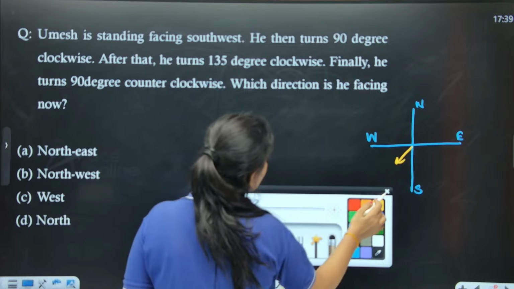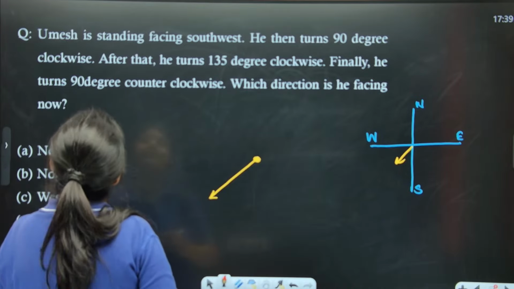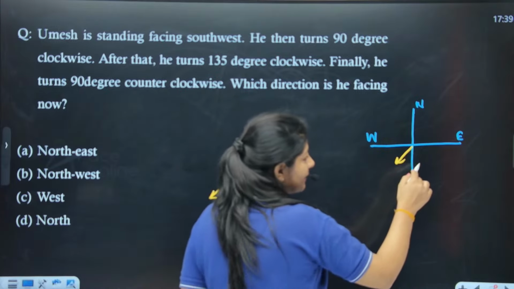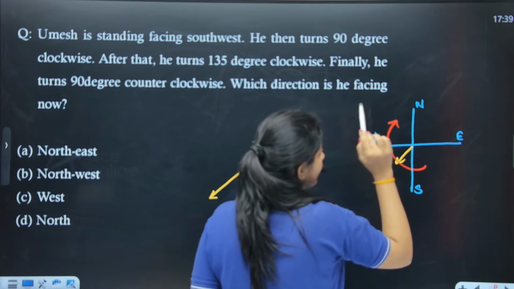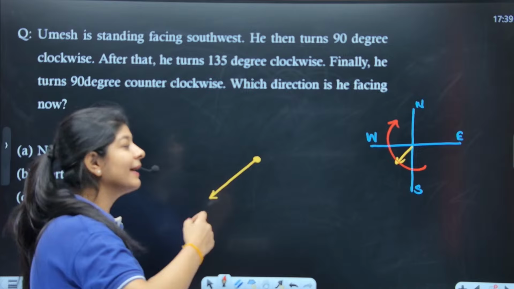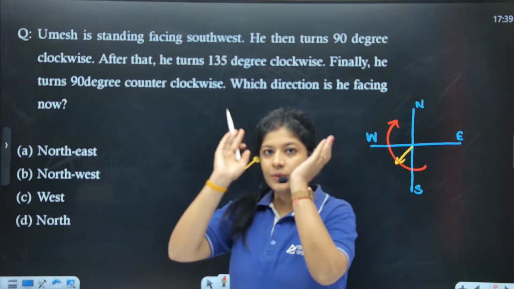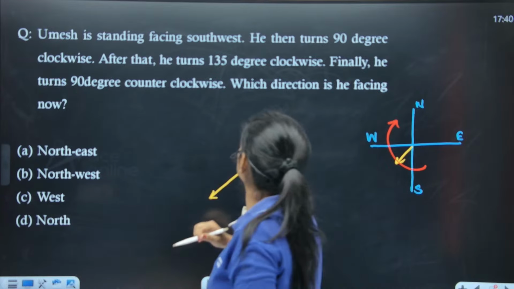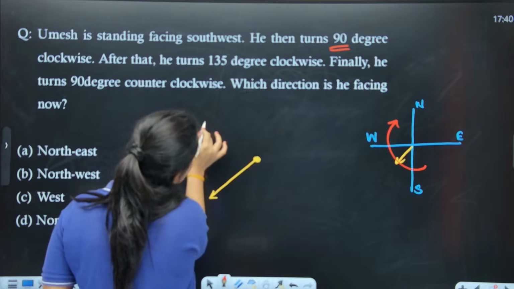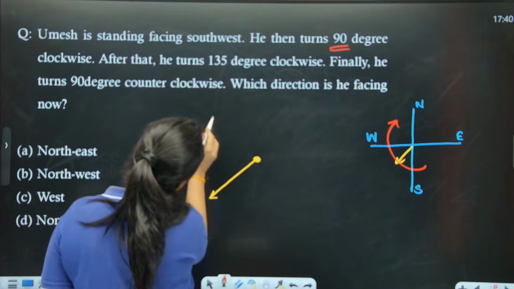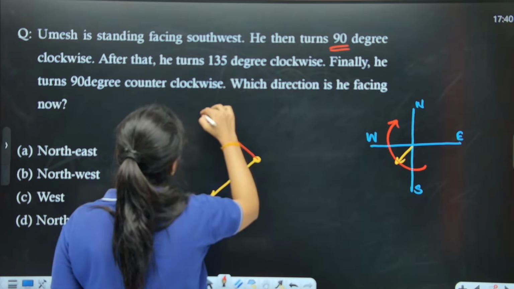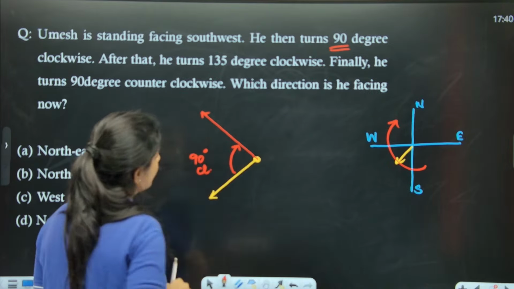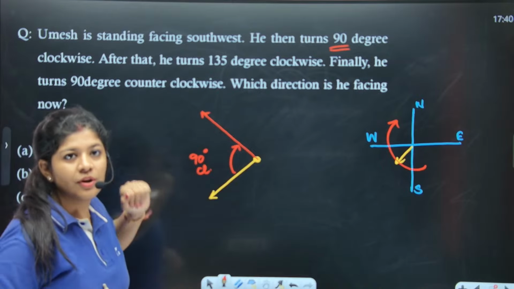Let's see. Now, then he turns 90-degree clockwise. Now we already know this. Whenever we do talk about the clockwise, that means we need to move in this direction, right? Or we have to move in the right direction of ourselves. So if I'm facing towards this, I have to move in the right direction. So right is this one. And how much I have to move? 90-degree. That means now this is the current position. This is nothing but the 90-degree clockwise, right? Now this is the current position of Umesh, right?